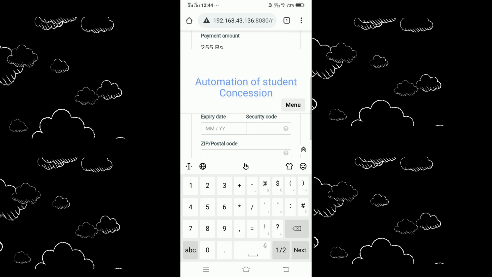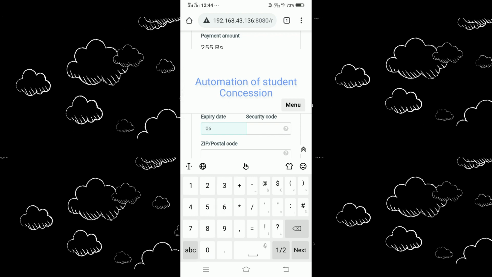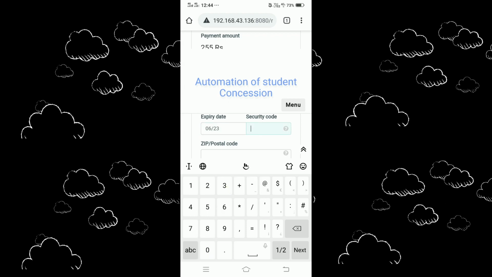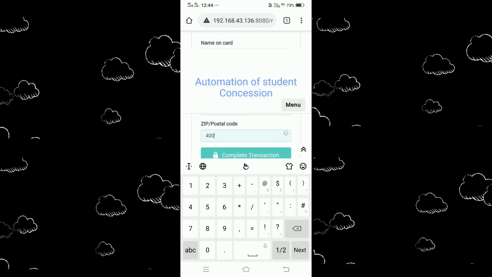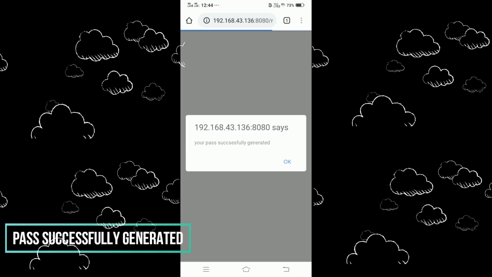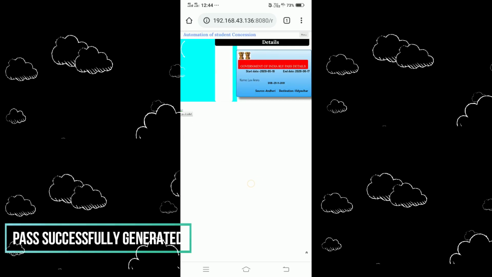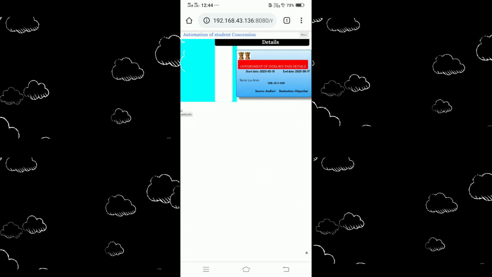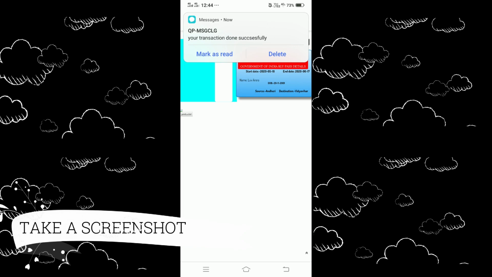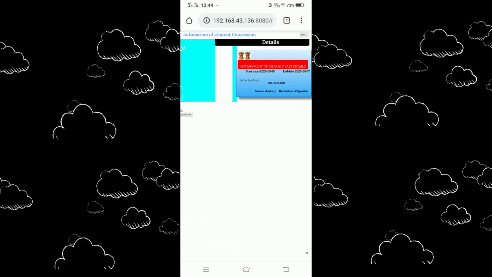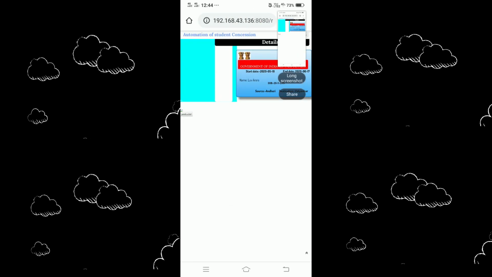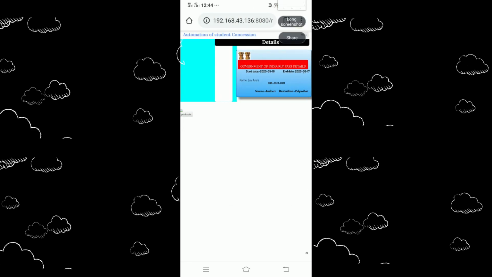Here the required transaction details have to be filled by students. After successful transaction, pass is generated. Take a screenshot for your reference. For cash payment, the specific amount is added on card through college. Student has to visit ATVM machine at railway station.